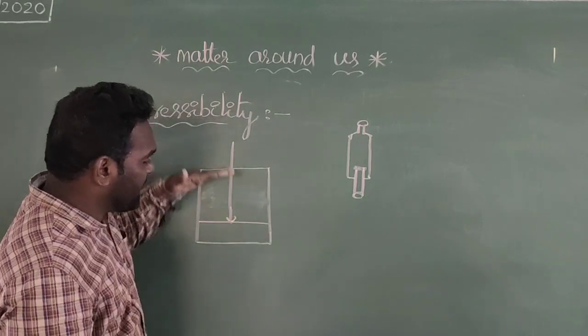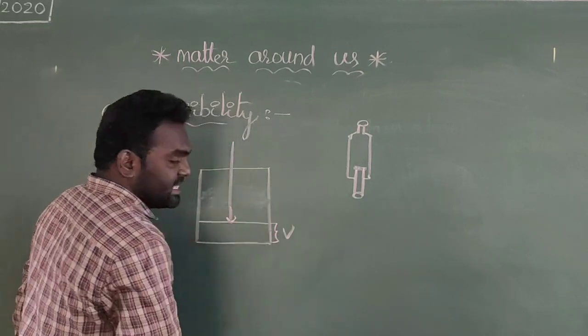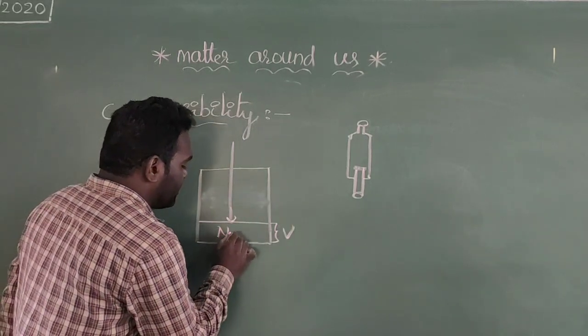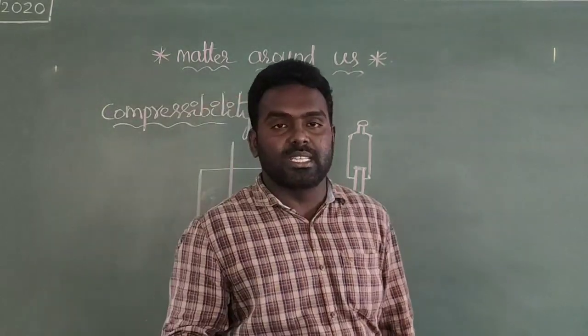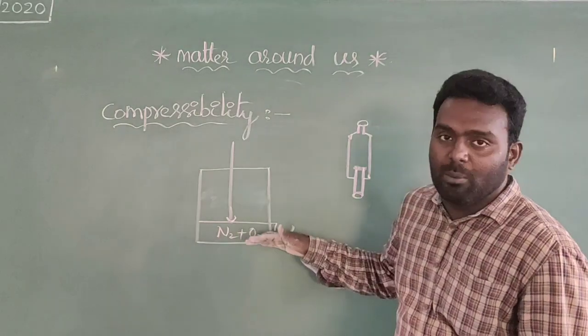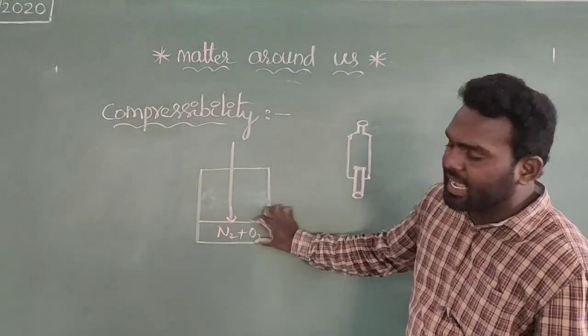By applying the pressure, the volume will be reduced. Now you can see this is the volume of the gas molecules.